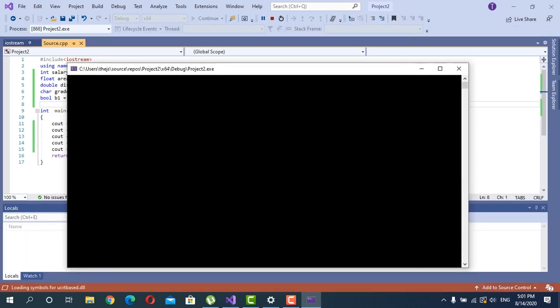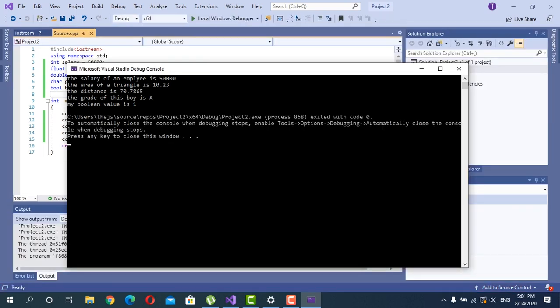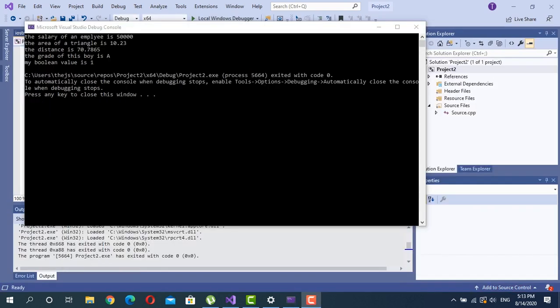This is the output of our program. Here in the last line, it is displayed my boolean value equal to 1. In the program, we are using one boolean type variable b1 and assign the value true for it. So it is displayed 1 on the screen. If we assign the false value, then 0 will be displayed on the screen.